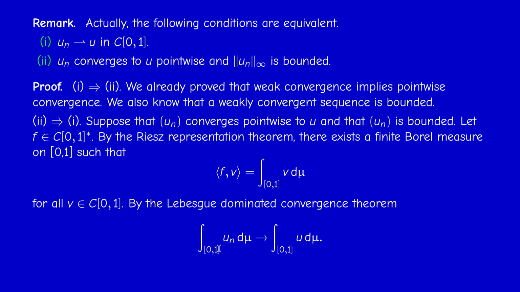Since Un is bounded and converges pointwise to U, the Lebesgue dominated convergence theorem for this measure implies that the integral of Un converges to the integral of U. And this means that f of Un converges to f of U. This is just for your general knowledge, but the Riesz representation theorem is not part of your program.